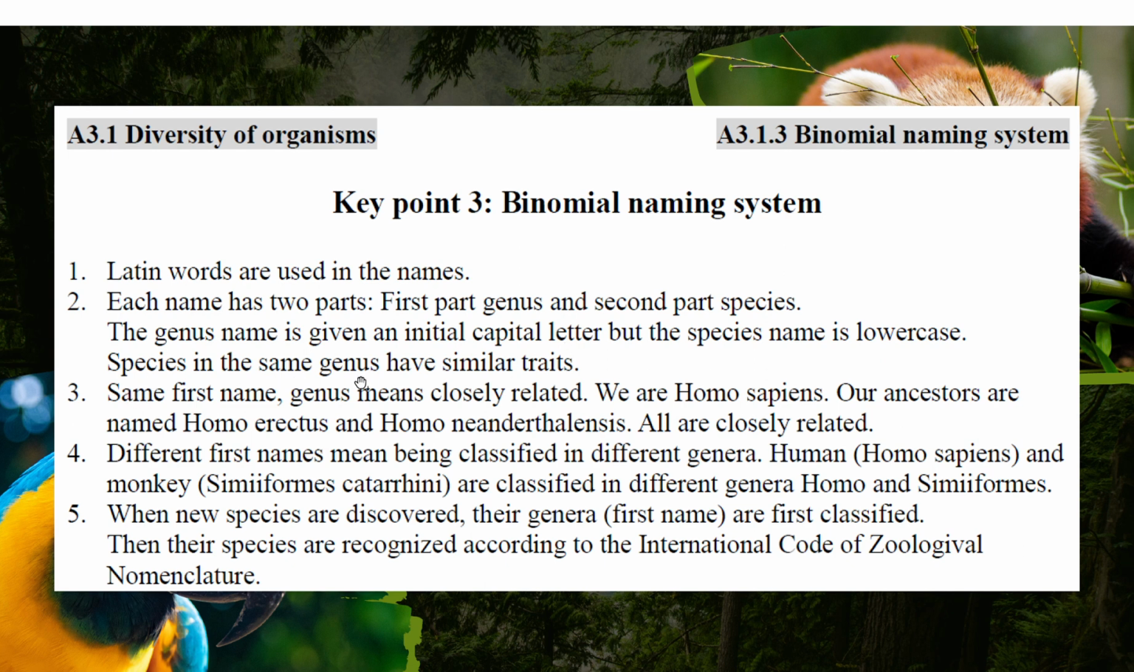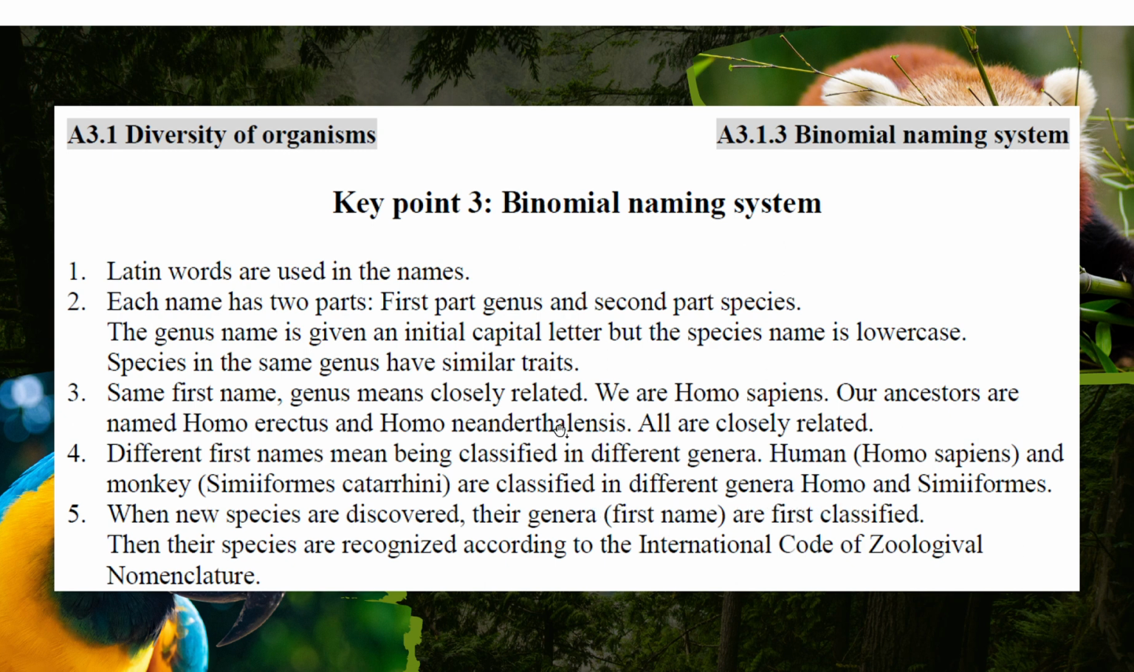The species in the same genus have similar traits, the same first name. Genus means closely related. For example, we are Homo sapiens, and all our friends are closely related as genus Homo. We are closely related, but we are different species. A different first name may mean they are different genera. For example, human and monkey are different because we have different genera. Human is Homo, and the monkey is a different genus. We are classified into different genera.